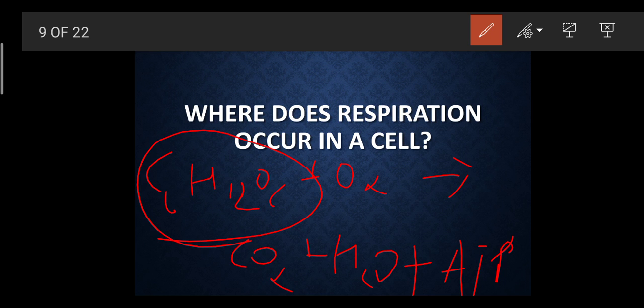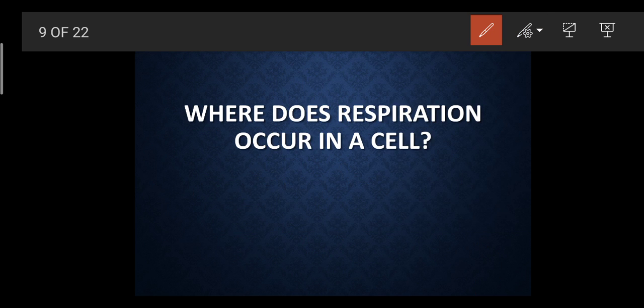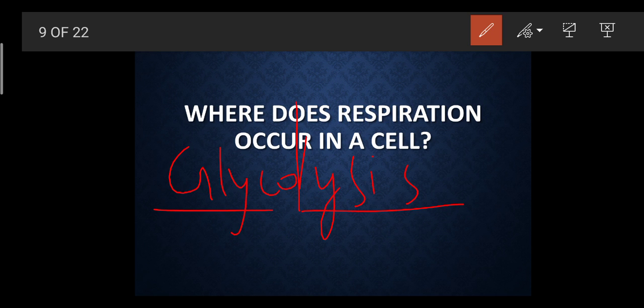And where was this breaking down of the glucose happening? In the cytoplasmic region. So this breaking down of glucose is also called glycolysis. The word glyco means glucose and lysis means breakdown. We have already heard the word electrolysis. Electro means electricity and lysis means breakdown. So here glycolysis means the breaking down of the glucose was happening inside this cytoplasm.